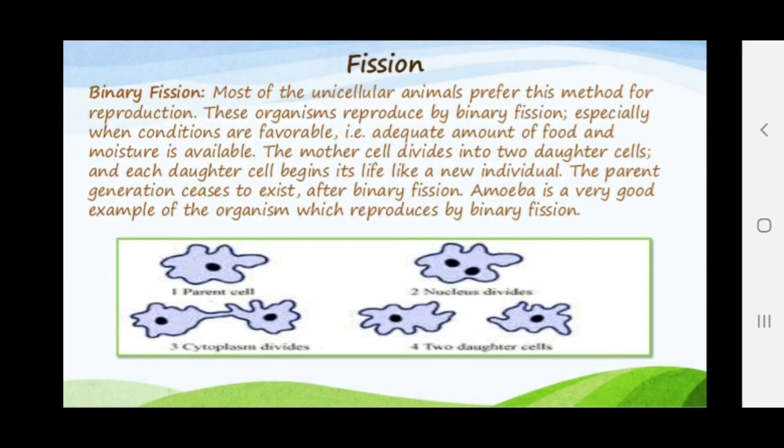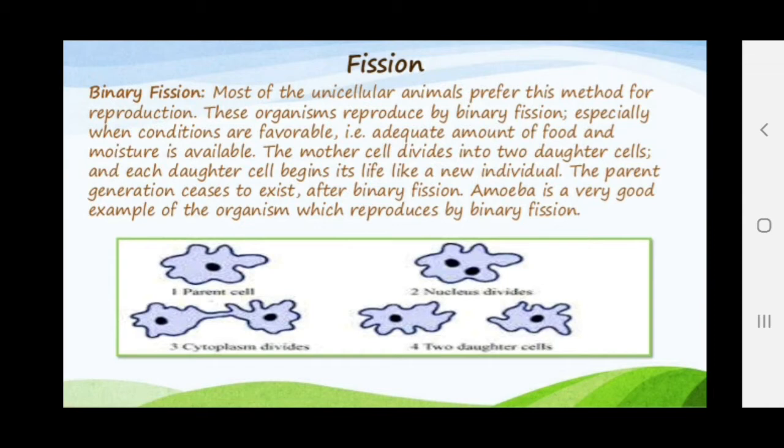The amoeba is a very good example. This slide is showing you the reproduction in amoeba, or we can say the binary fission in amoeba. This same diagram is, I think, given in your book also. Clear? It is reproducing by binary fission. See what happens. The parent cell first divides its nucleus. The nucleus divides into two.